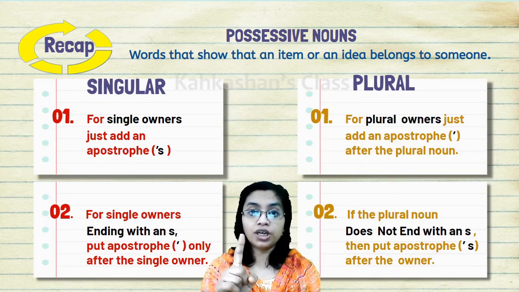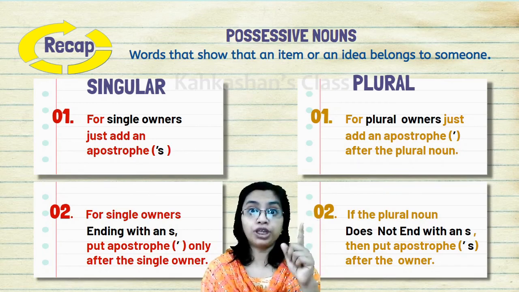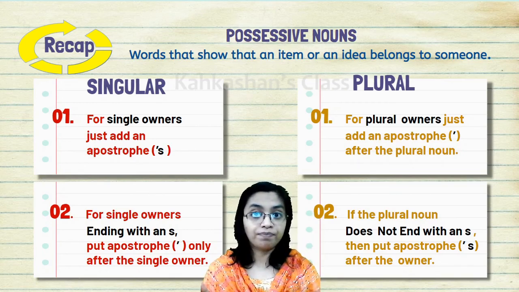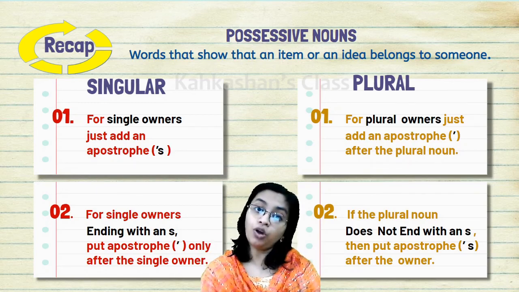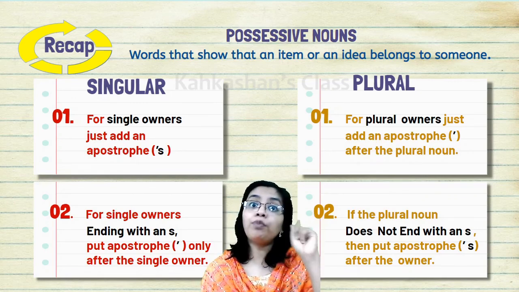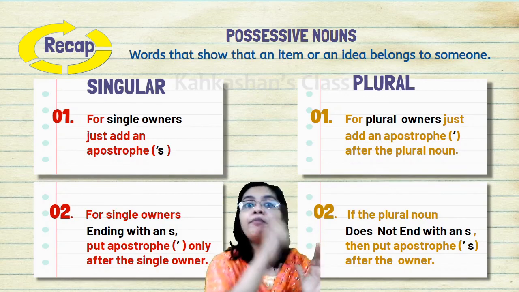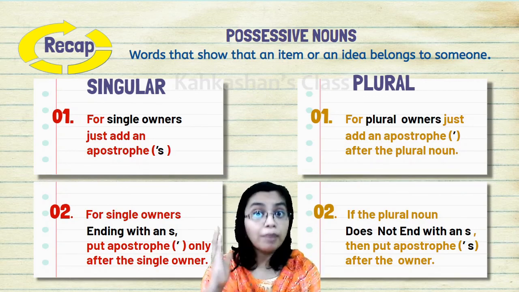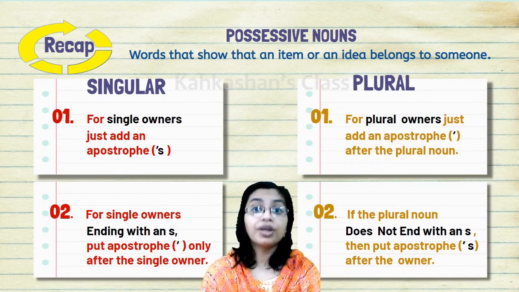For single owners, you are putting apostrophe S. For plural owners, you are putting an apostrophe only. When the word is ending with an S in the single owners, you are putting an apostrophe only. But when the word does not end with an S in plural owners, you are putting an apostrophe S. Remember these rules and revise the lesson again and again. It will help you to understand it much better.